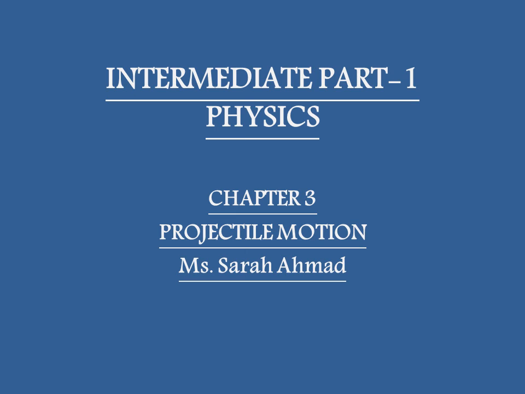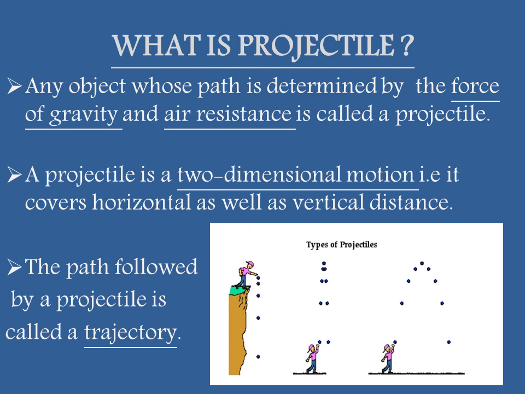Today we are going to discuss projectile motion from chapter number 3. First of all, we will define projectile. What is projectile? Any object whose path is determined by the force of gravity and air resistance is called a projectile. A projectile is a two-dimensional motion because it covers horizontal as well as vertical distance. The path followed by a projectile is called its trajectory.